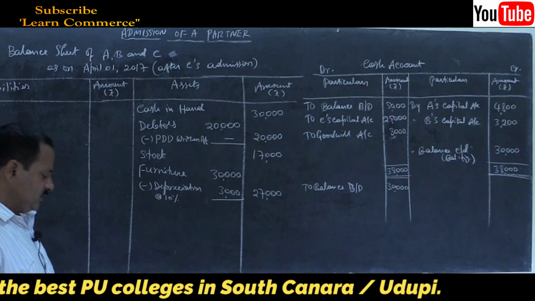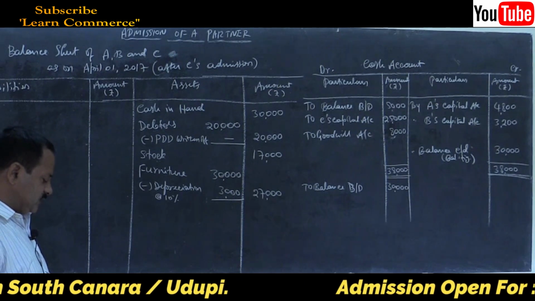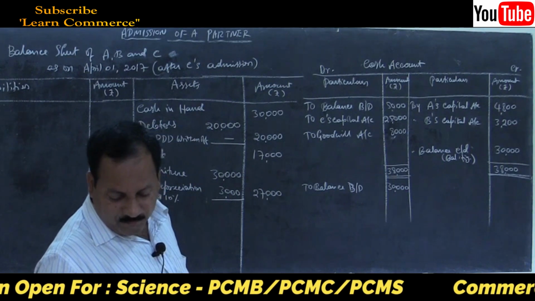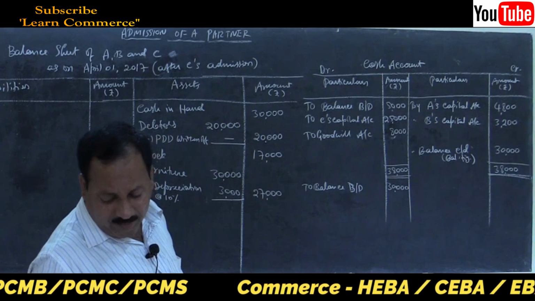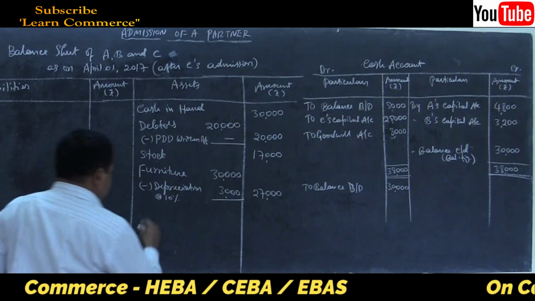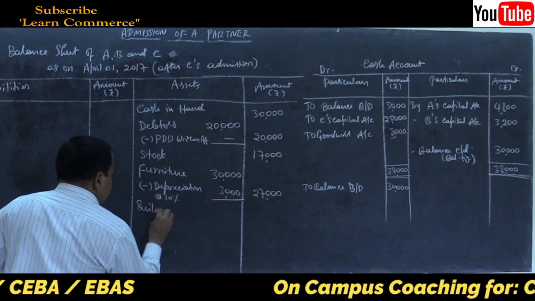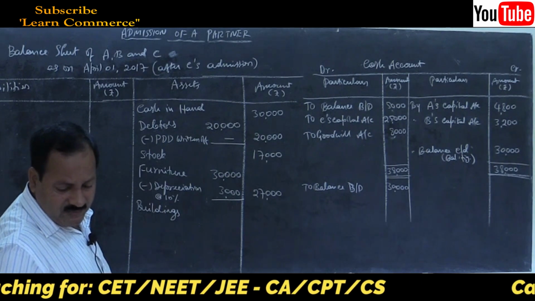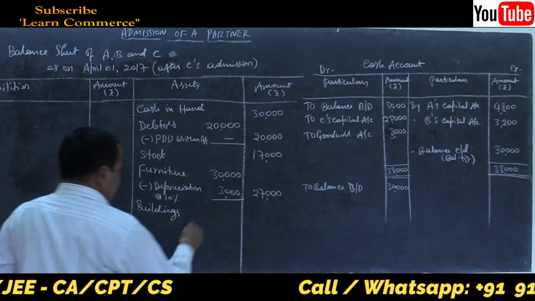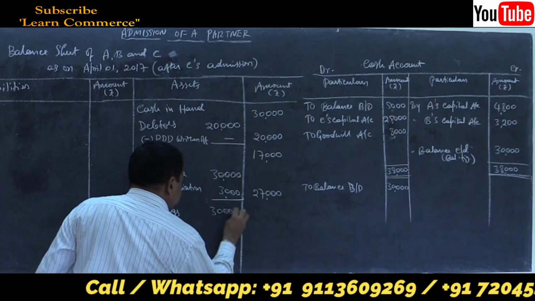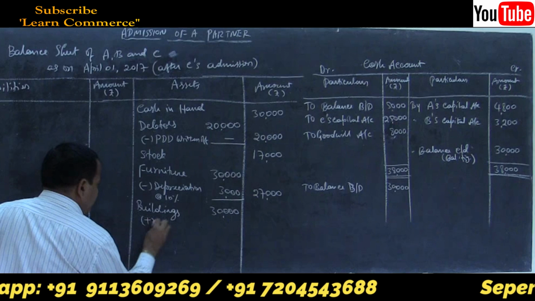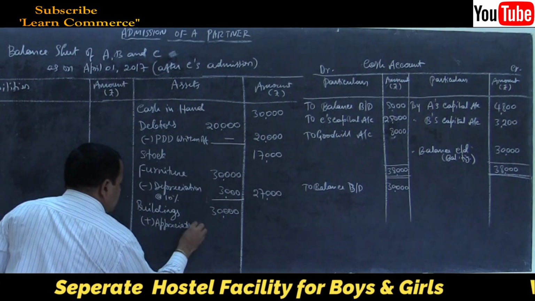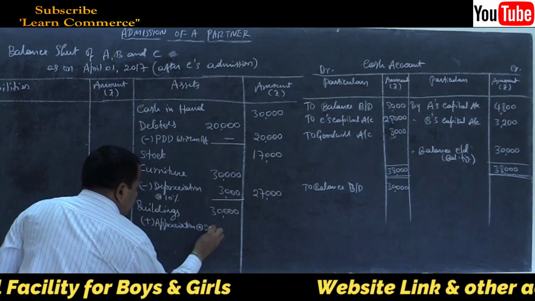27,000. Then last, buildings. There is an appreciation. Yes, depreciate furniture at 10% and appreciate building by 20%. So buildings, there is a change. Buildings amount was 30,000. Add appreciation at the rate of 20%.